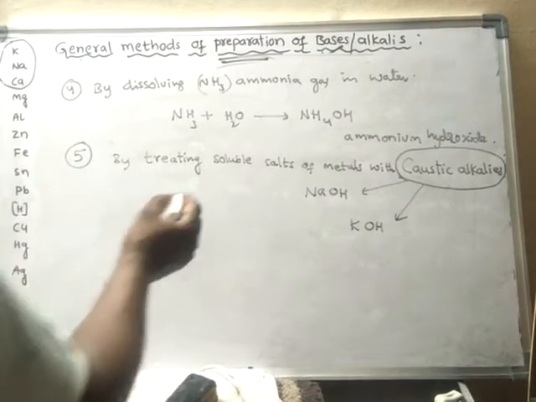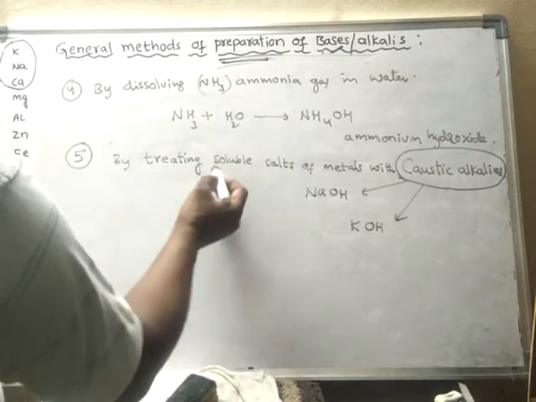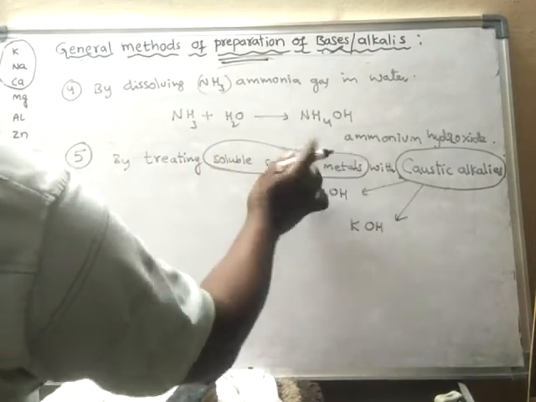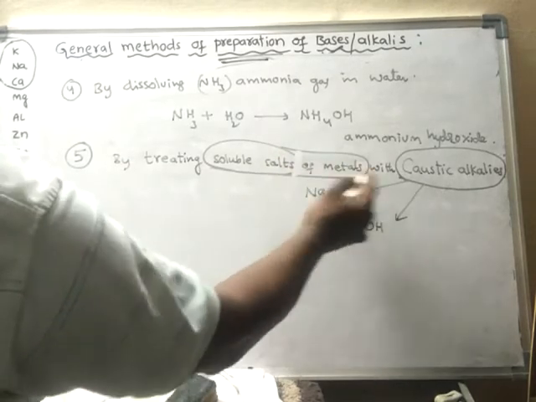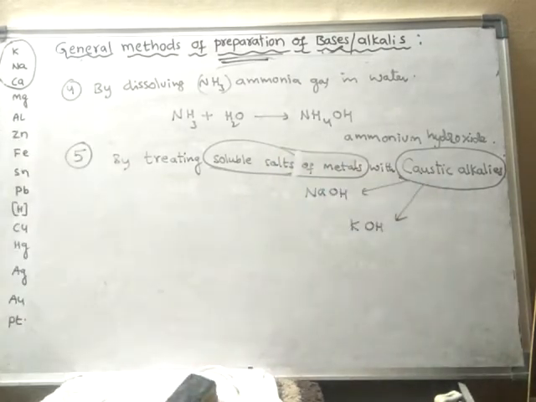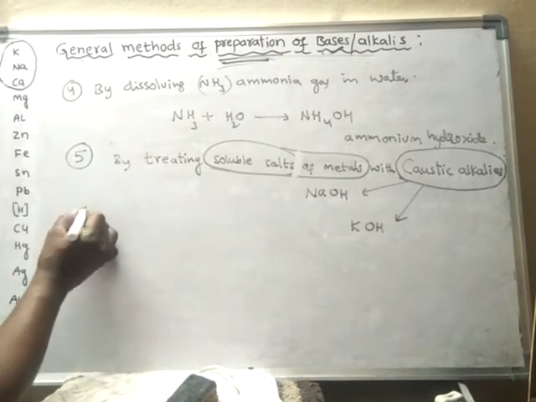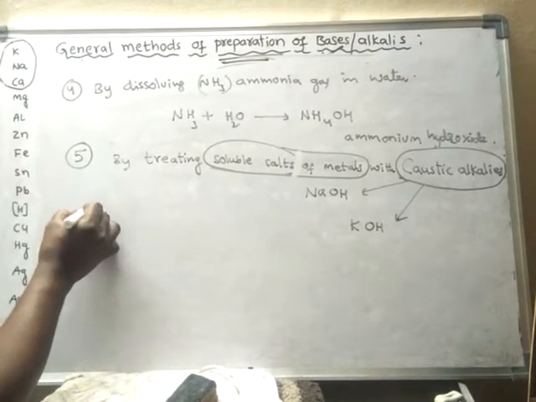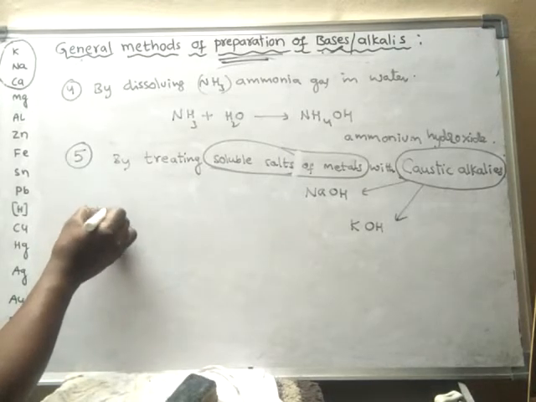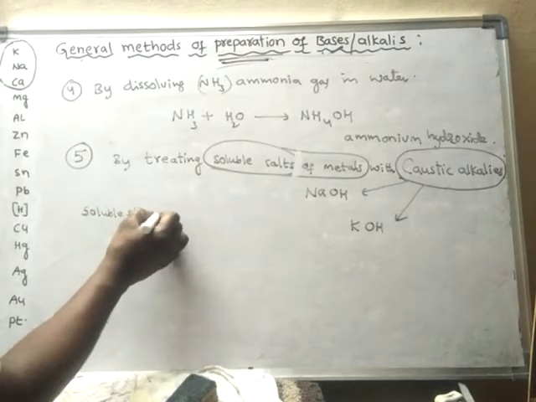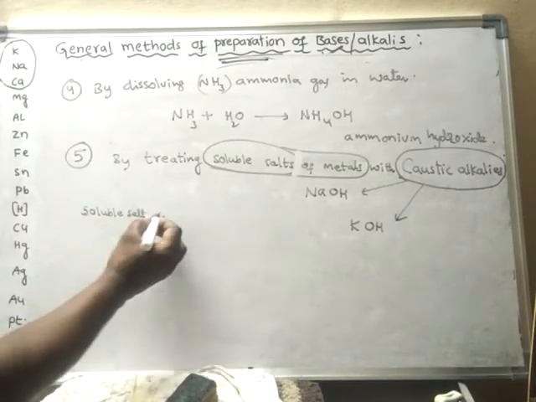So here, when soluble salts of metals are reacted with caustic alkalis, I will write the general equation like this. Soluble salt of metal plus caustic alkali.